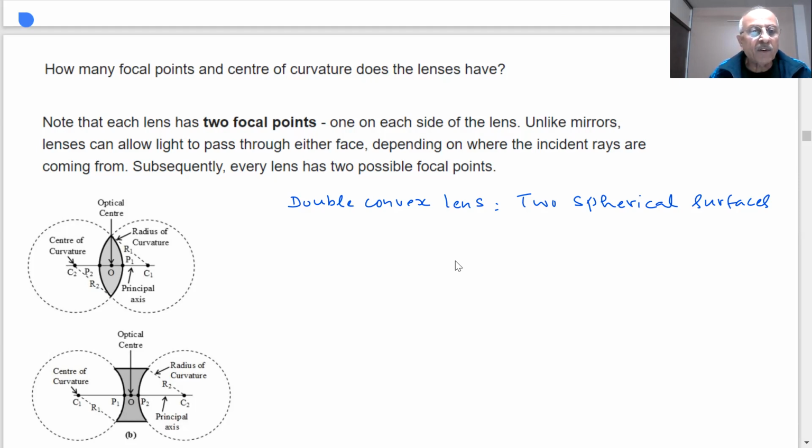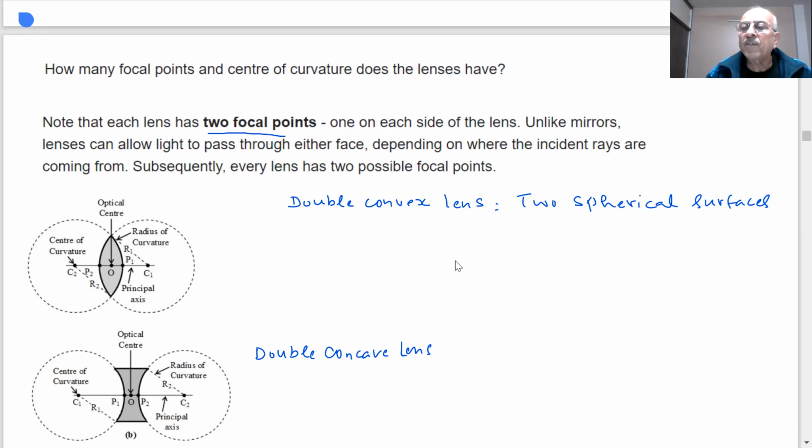Similarly, on this side, this is a double concave lens. You can see it is thinner in the middle, whereas the convex lens is thicker in the middle. Note each lens has two focal points, one on each side of the lens, unlike mirrors.